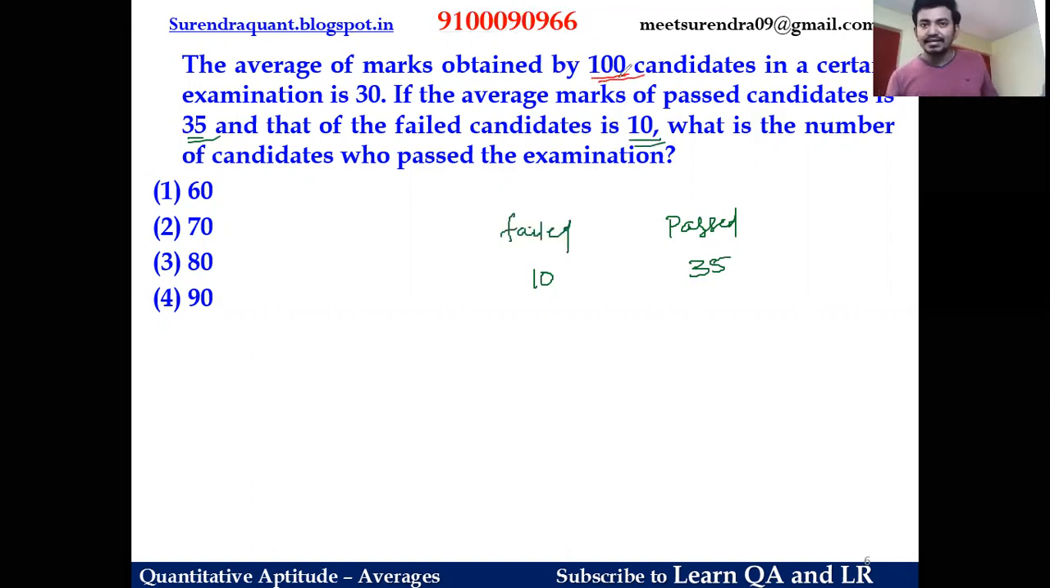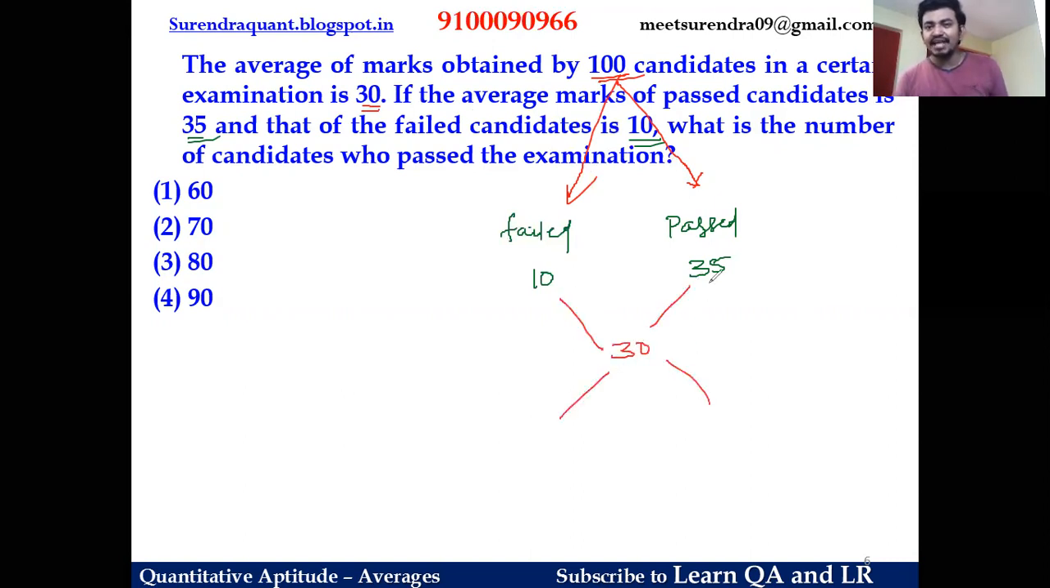Out of this 100, some people failed and some people passed. You have to find out how many people passed and how many people failed. But it is given that the average of all 100 people is 30, right? That is the mean of the group. So the mean of the group is 30. So let us place 30 here.